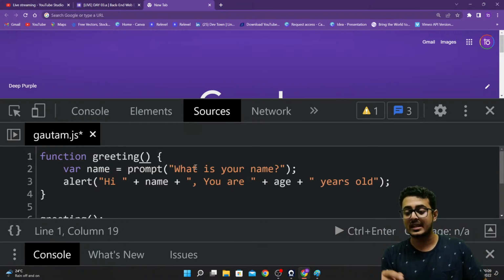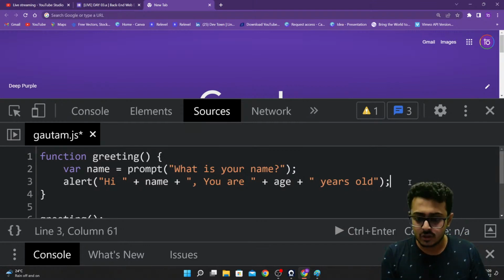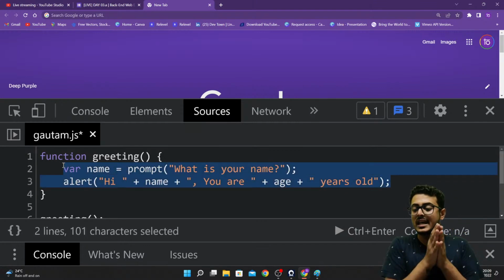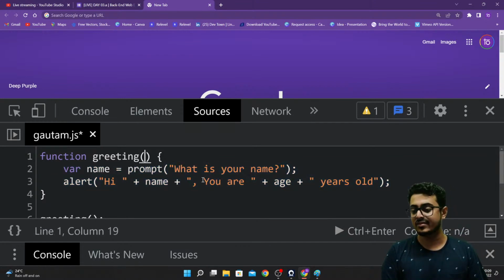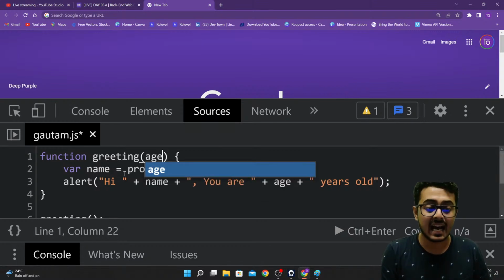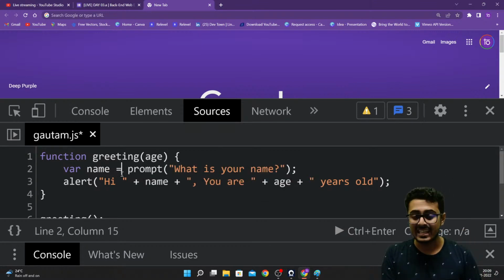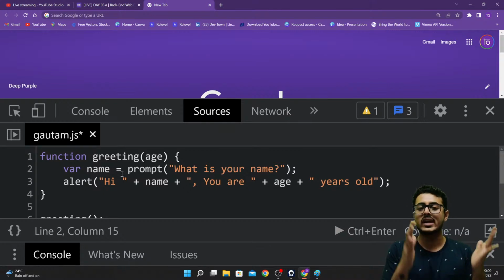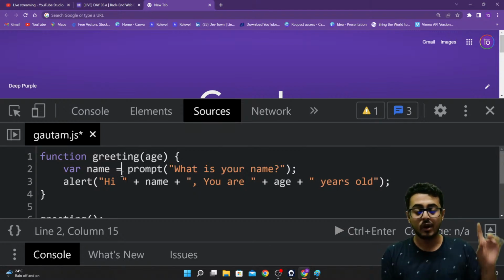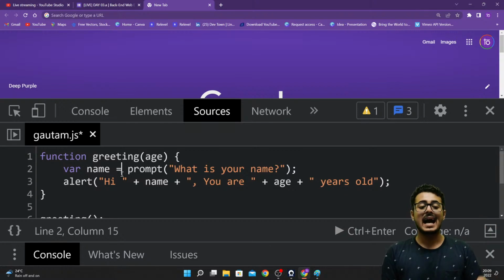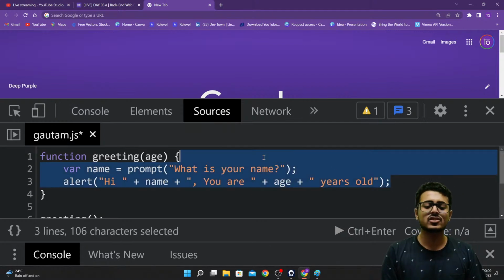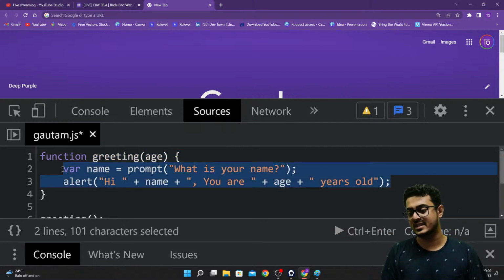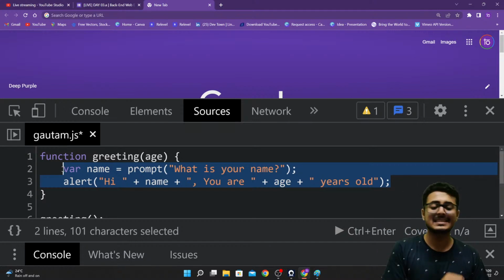Similar to that, you need to tell here in the function as well. You are using this age, but you need to tell where this age is coming from. So you need to declare that this greeting function takes in age as a parameter. You don't have to write var age because you are not declaring age. What you are doing right over here is telling that this function greeting requires a parameter called age that it is going to utilize inside of the function itself.